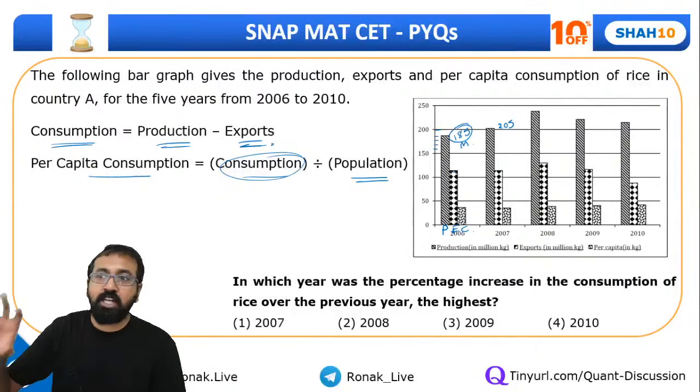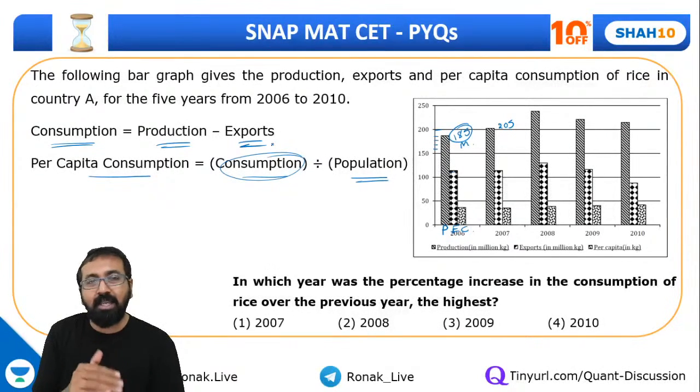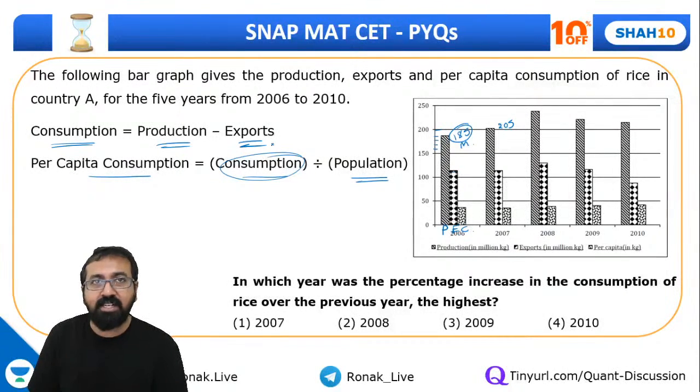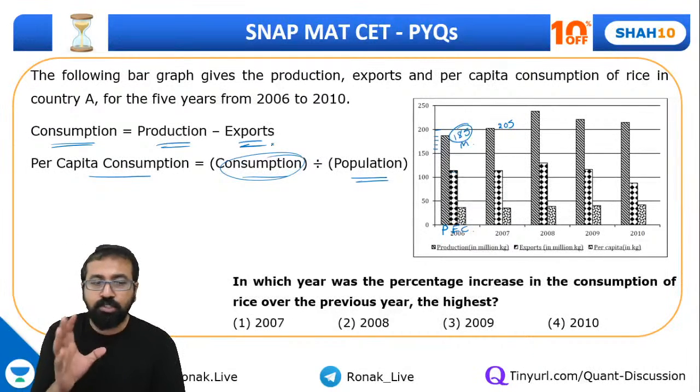So if I produced 100 billion and exported 20 billion, that means remaining 80 billion is consumed in my country. Now suppose the population of India is 1 billion instead of 1.3, we are taking 1 billion. So per capita consumption will be 80 by 1, that is 80 kg. Are you getting this point? So this is how you do this calculation.